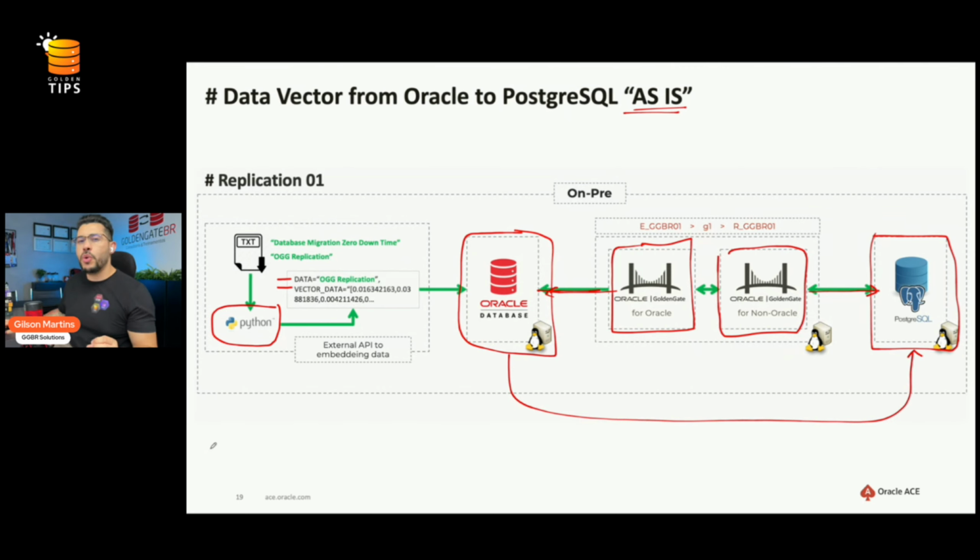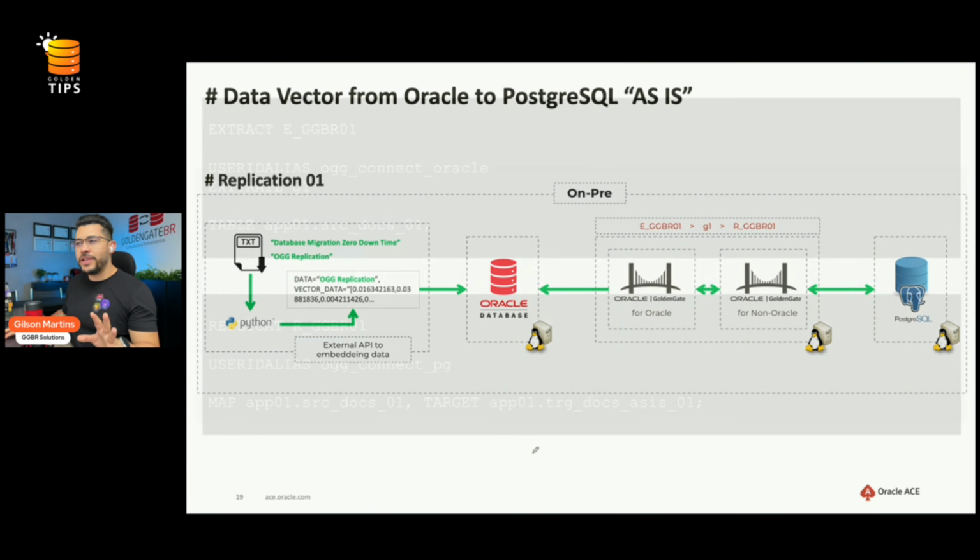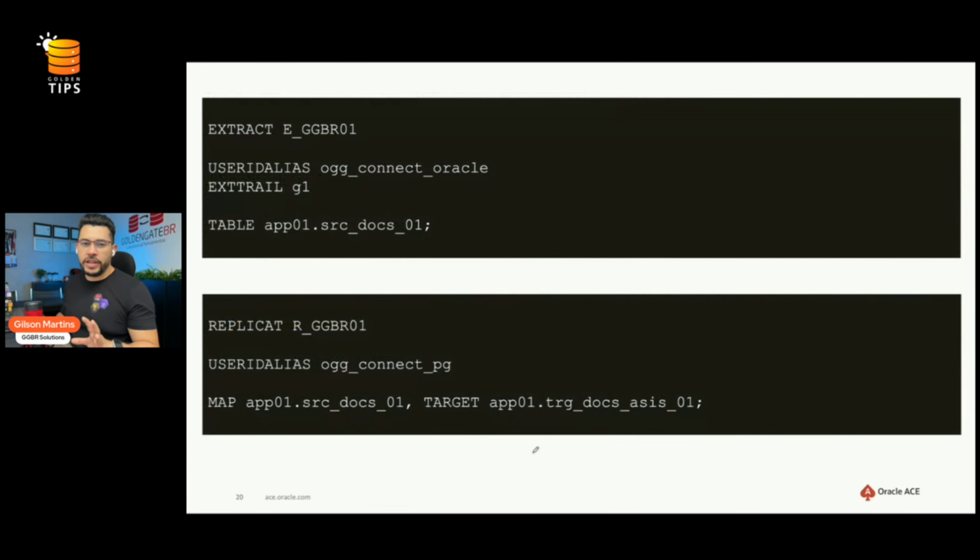Okay, it seems cool, but what should I do in GoldenGate? What parameters, what things do I need to set up to make this work? And the answer is nothing. We don't need to do anything. As you can see here, we have the extract parameter with the table configuration only, basically, as we are used to doing.